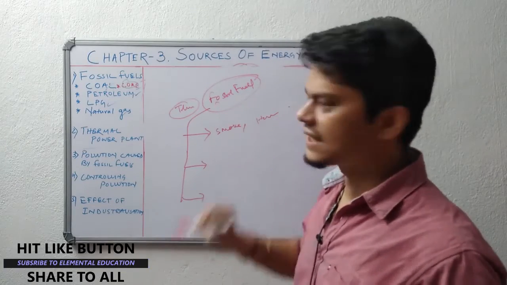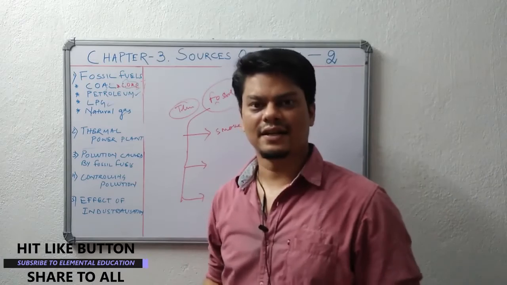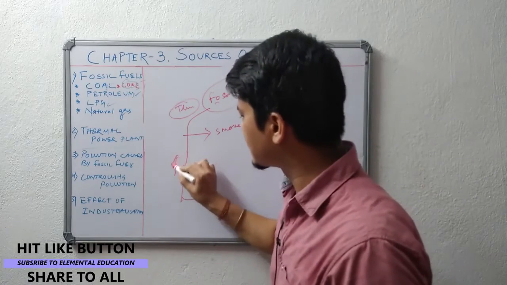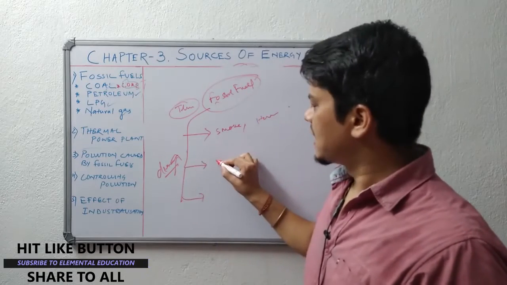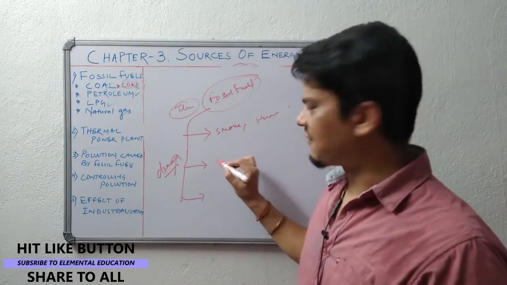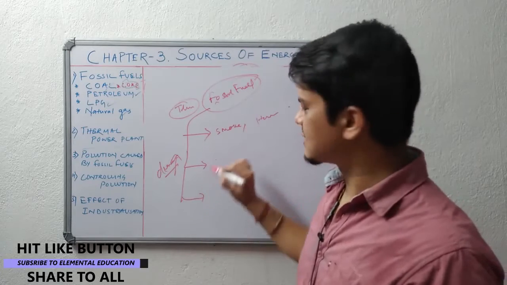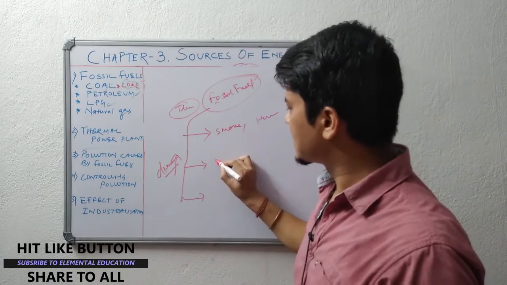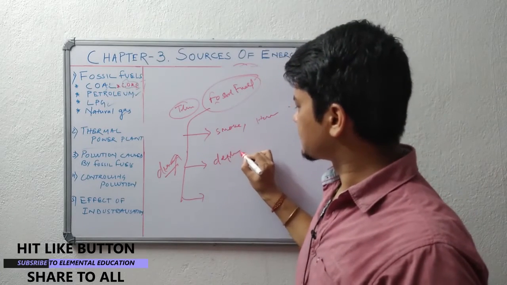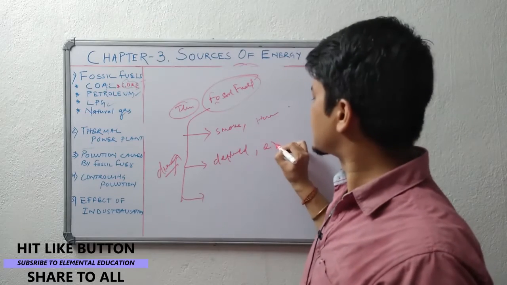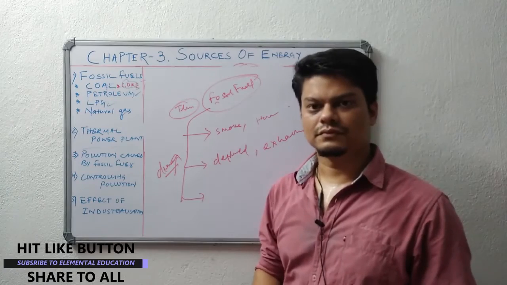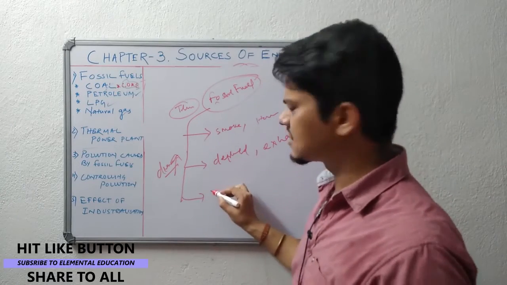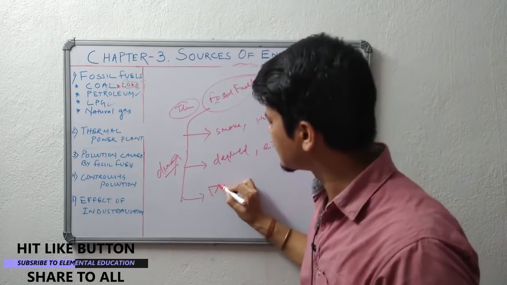Second one is, we are digging up fossil fuels at a faster rate because there is an increase in demand of these fossil fuels. So eventually after some years, these fossil fuels will get depleted or exhausted. This is the demerit.